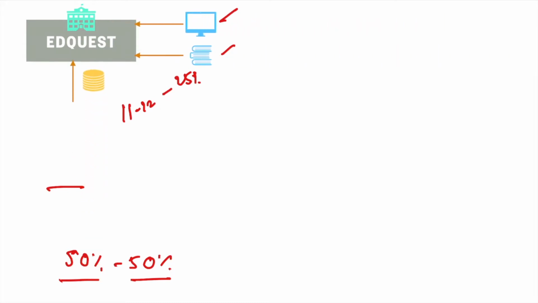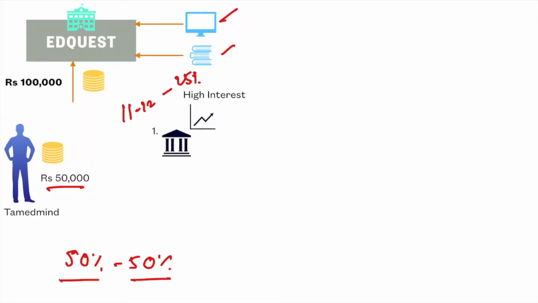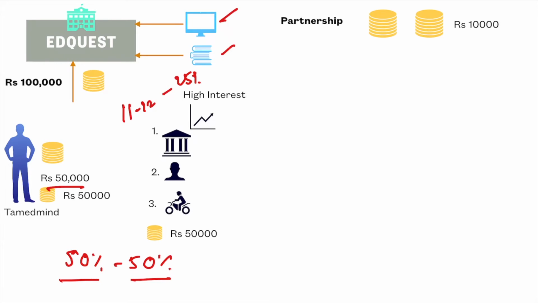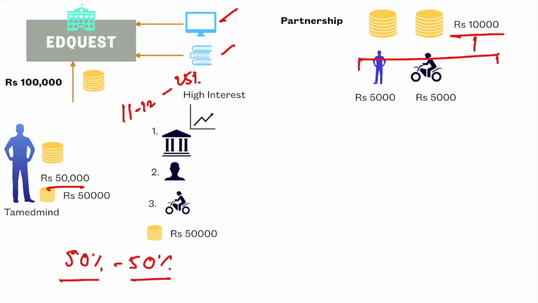Next year what happens is we end up making some profit. So what is that profit? Let us say we have made some 10,000 rupees as profit. Now with this profit we decide that, see, we both had an equal share when we invested in this particular business. So when it comes to profit, let us divide it equally. So you get one half, that is 5,000 rupees, and I get the other half, that is another 5,000 rupees.